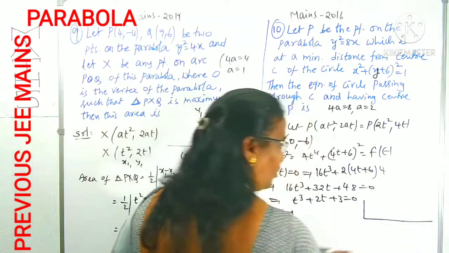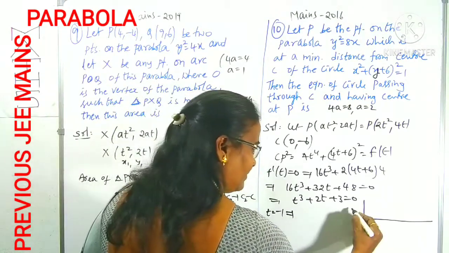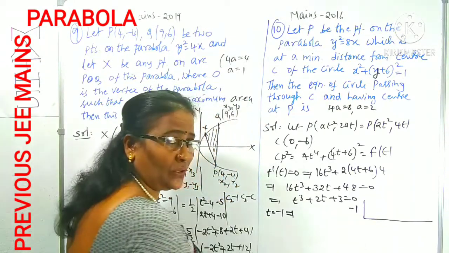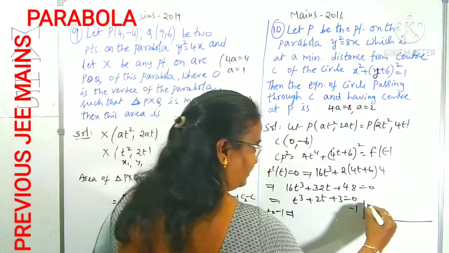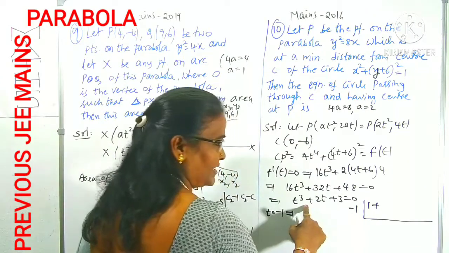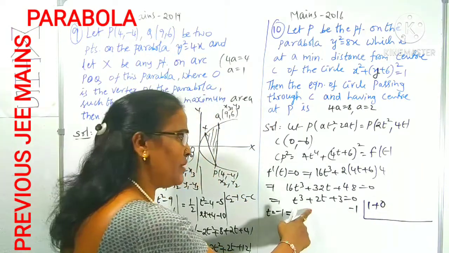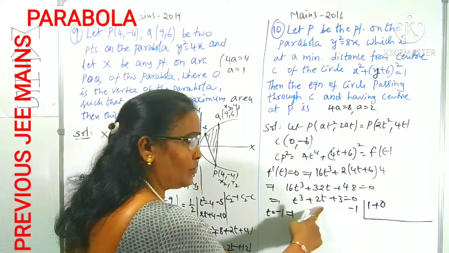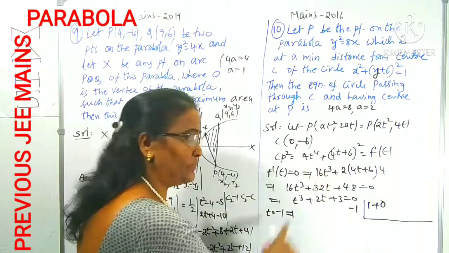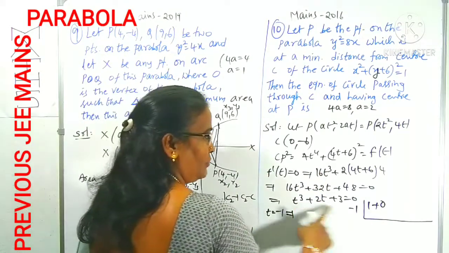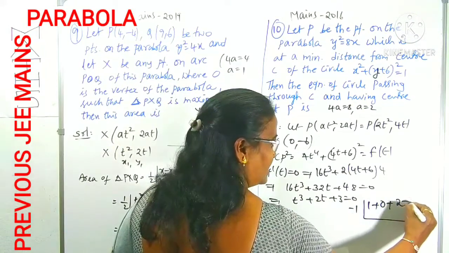By the Horner's process. What is that process? We can take minus 1 here. Do you know? Yes, just concentrate. For t cube the coefficient is 1, and the next term, t square, is missing here, so taken as 0. Most of you may not have an idea about Horner's process, which is also known as synthetic division. T cube coefficient is 1, t square is 0, t coefficient is plus 2, constant is 3.